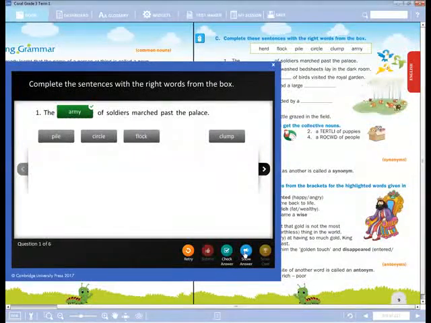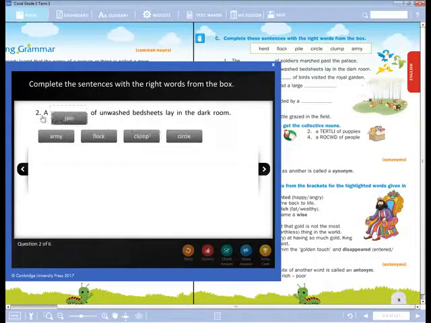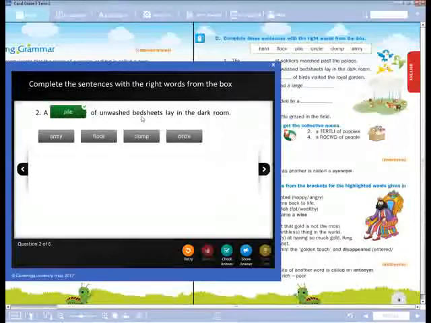So now next, the dash of unwashed bed sheets lay in the dark room. Unwashed bed sheets, group of bed sheets, what do we call, dear children? Shall we keep here pile? Okay. Now shall we check the answer? It's correct answer.